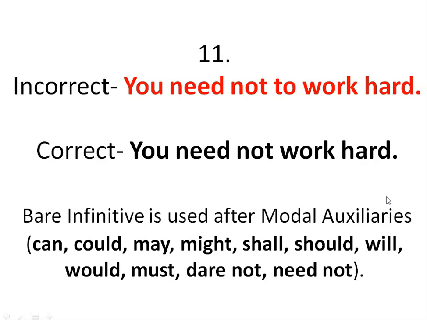Bare infinitive is a V1 part of every verb. That means go, kill, work, speak, all these come under bare infinitives. And what are modal auxiliaries? Can, could, may, might, shall, should, will, would, must, dare not, need not. These modal auxiliaries are followed by bare infinitive. Instead of "to work," we have to replace it with just "work," because "to work" is a to infinitive. It has been replaced with bare infinitive.